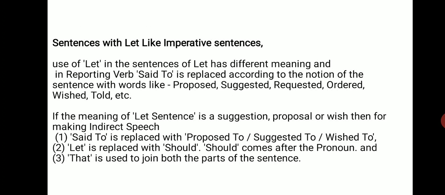Sentences with let, like imperative sentences. Use of let in the sentences has different meaning, and in the reporting verb, said to is replaced according to the notion of the sentence with words like proposed, suggested, requested, ordered, wished, told, etc. If the let sentence means a suggestion, proposal or wish, then for making an indirect speech, said to is replaced with proposed to, suggested to, wished to. Let is replaced with should. Should comes after the pronoun, and that is used to join both the parts of the sentence.